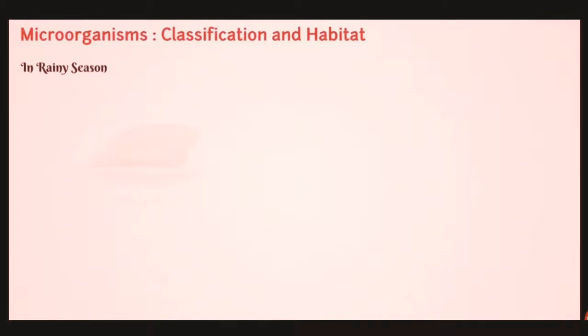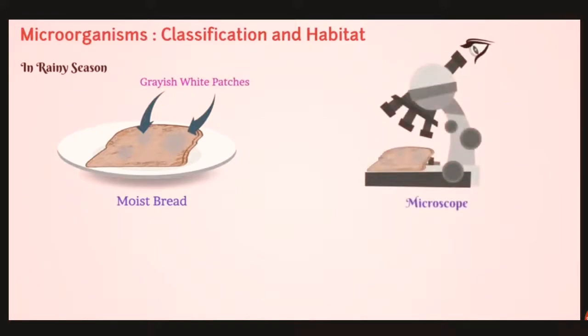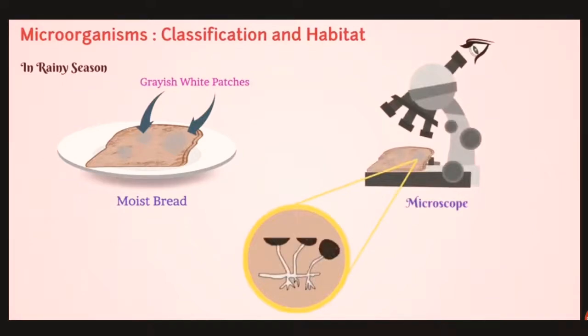Now in the rainy season, you might have seen that on a moist bread or a chapati, a grayish white patch appears if it is left for a certain number of days. Then if you observe this moist bread or a slice of chapati under the microscope, you will find this kind of structure, which grows on a thin long stalk. This is nothing but a bread mold, which is a kind of fungus. So it makes the chapati inedible and contaminates it.